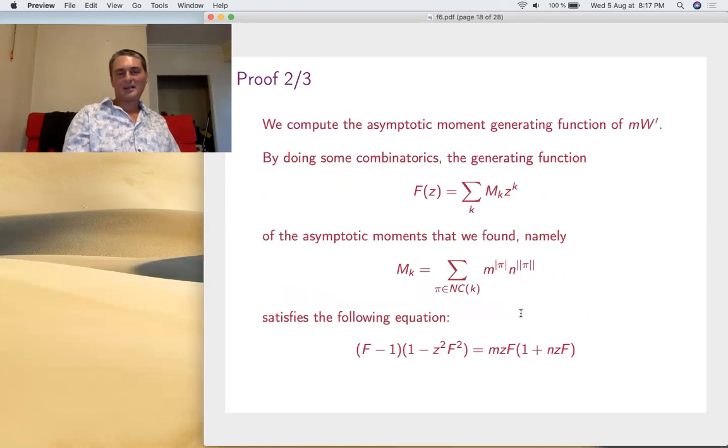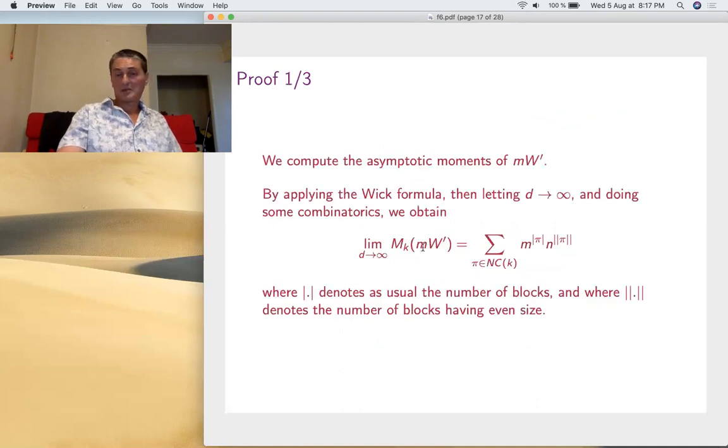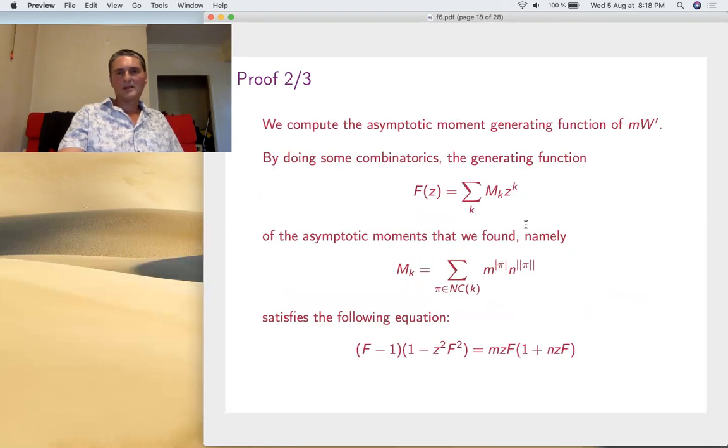Now, with this, if you have the moments, let's go back. That's an asymptotic moment. Now we must compute the R transform. That's what we want. So let's first compute the moment generating function of this beast here. Then we do some combinatorics, and finally you find this equation.